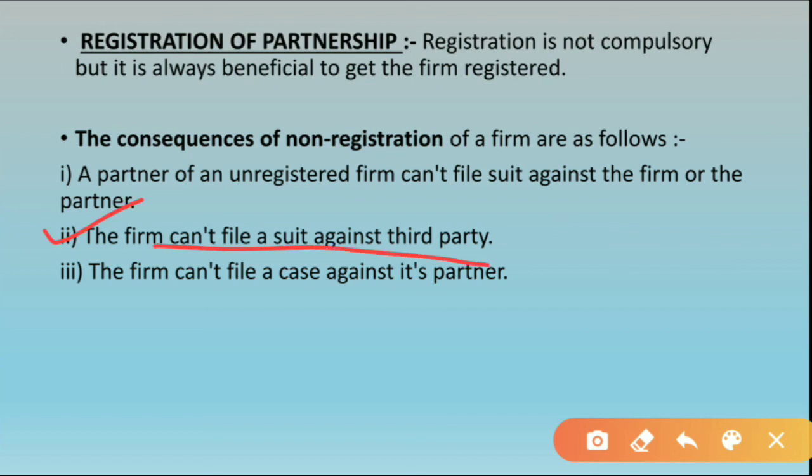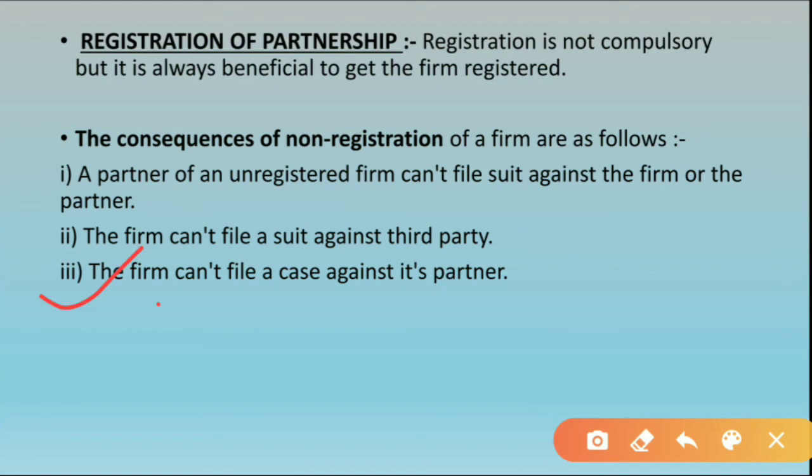The firm deals with outsiders, different business organizations or clients, who are the third party. If something wrong happens, they cannot file a case against them.